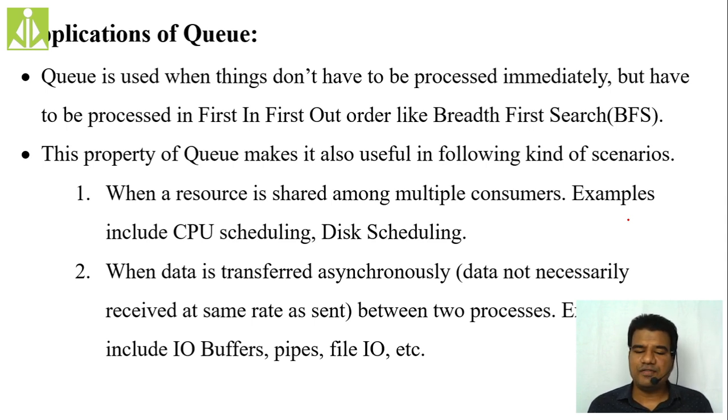The property of a queue is also useful in different CPU scheduling algorithms. Inside your computer, we have a processor, the CPU. Whatever activities you perform inside a computer, we call them processes. For every activity, a different process is created.